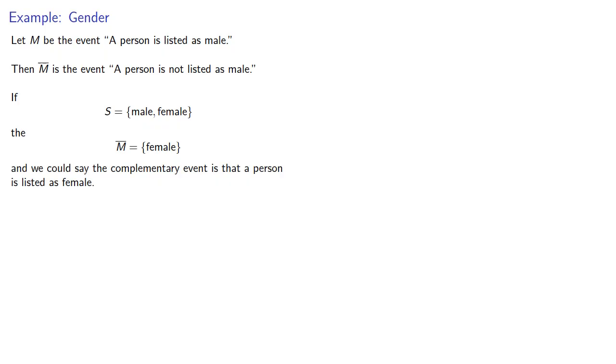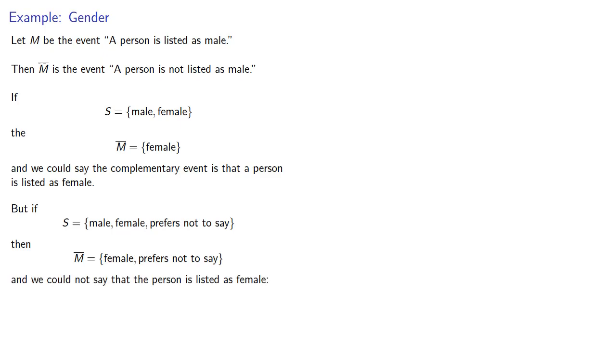But on the other hand, if our sample space included other options, then the complementary event, again, everything that isn't in the first event, is going to include more possibilities, and we could not say that the person is listed as female, and all we could really say is that they are simply not listed as male.